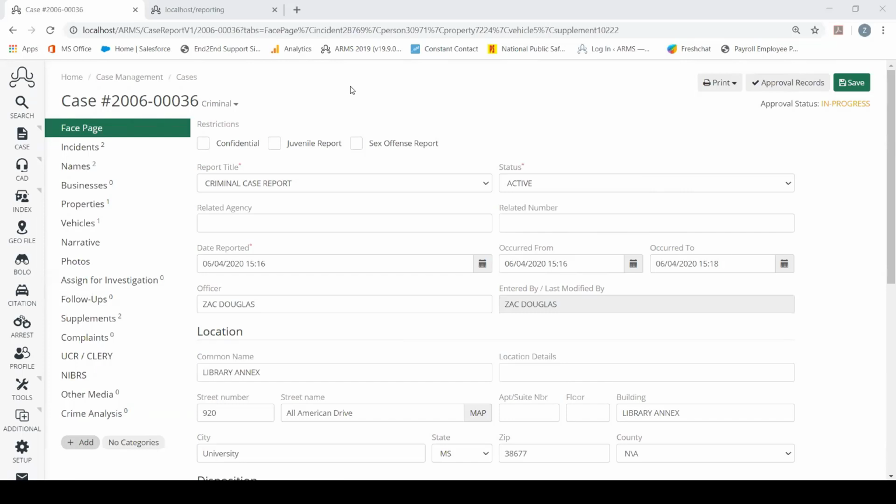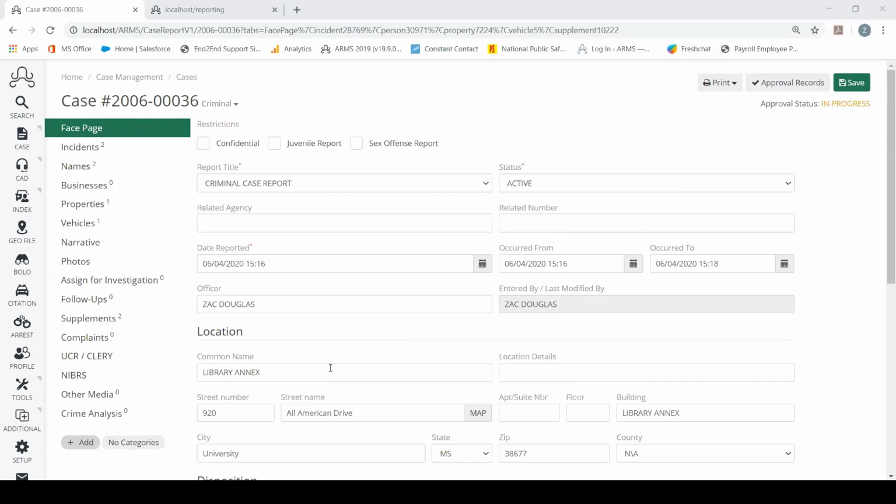So in ARMS Mobile, your officers would fill out a case report just the way that they normally do. Right now we have a criminal case report going on, and it is active, and it is at the library annex. This is important to point out about NIBRS reporting, because everything that we're going to be looking at throughout the case report before we jump into the NIBRS review is all going to be pulled into the NIBRS review for you. So your officers won't have to change their reporting at all.